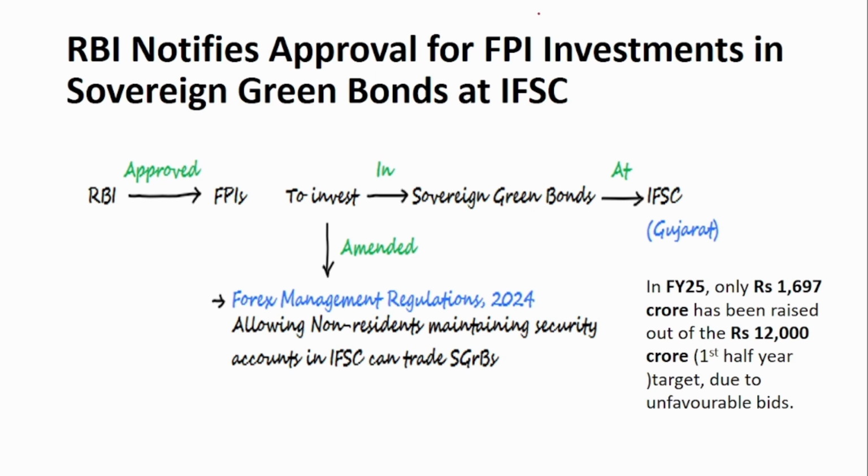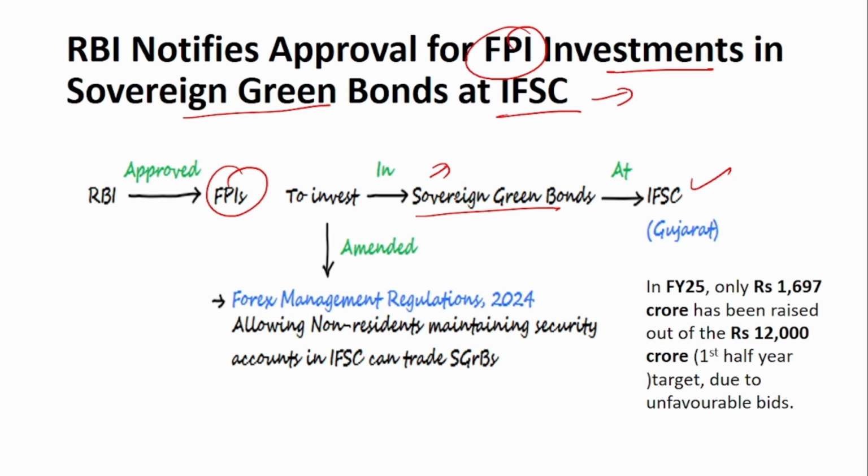The next is about FPI investment. RBI has notified that FPI investments can be made in the sovereign green bonds at IFSC, that is International Financial Service Center. RBI has approved FPIs, that is foreign portfolio investors, to invest in the sovereign green bonds at the IFSC Gujarat. The money borrowed through the sovereign green bonds will be used in green projects like renewable energy projects and non-fossil projects that will help in reducing carbon emissions. This is the purpose of the sovereign green bonds.